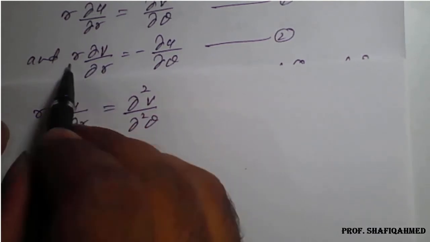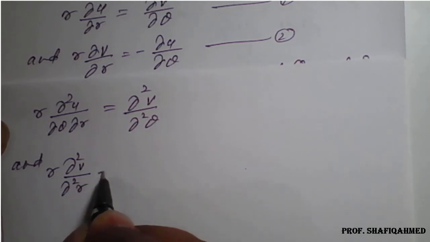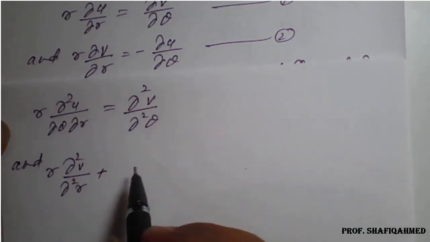On differentiating partially with respect to r, r terms are there, so keep r as it is. So ∂²v/∂r² plus ∂v/∂r, keep as it is.